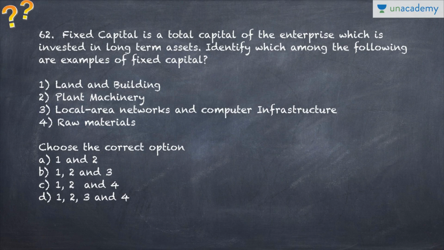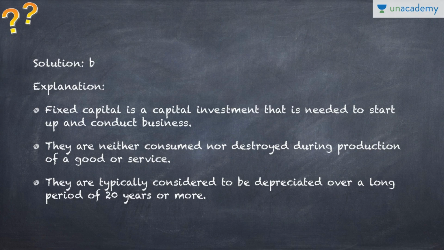The next one is regarding fixed capital, which is the total capital of the enterprise which is invested in long-term assets. Identify which of the following is an example of fixed capital. So apart from raw material, all three are part of the fixed capital. So 1, 2, 3, B is the correct answer of this one, and it is a capital investment that is needed to start up and conduct business. They are neither consumed nor destroyed. That is why raw material cannot be a part of it, because it is consumed, and they're typically considered to be depreciated over a long period, 20 years or more.